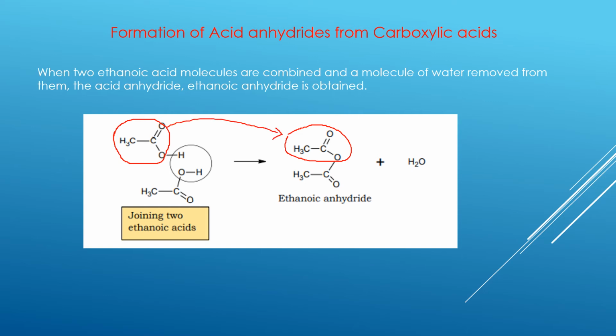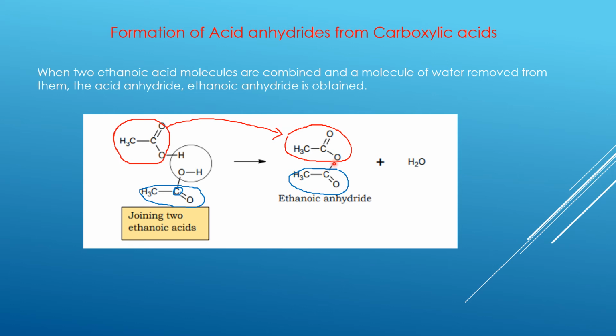And then the second carboxylic acid, which has lost the OH group, is now left with this part of the molecule. This particular carbon is going to bond to the oxygen. So this carbon, which lost the OH, is now going to join with the oxygen here.